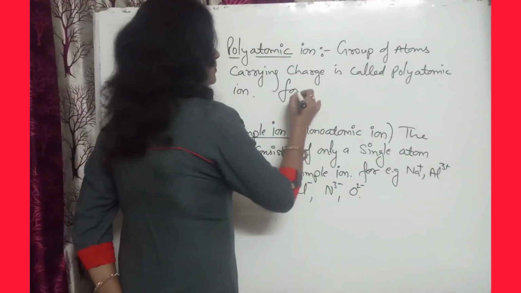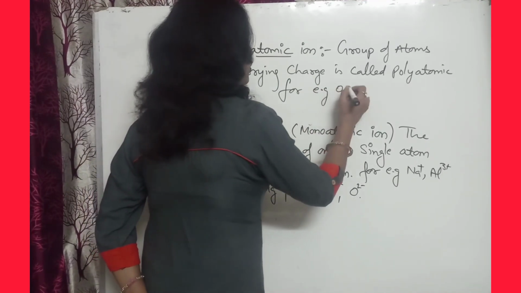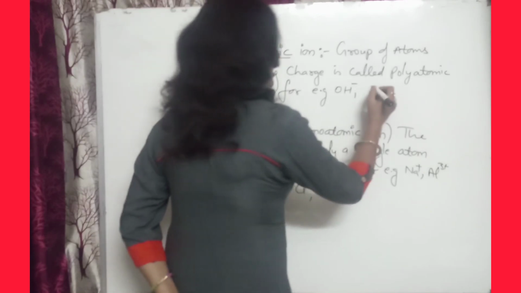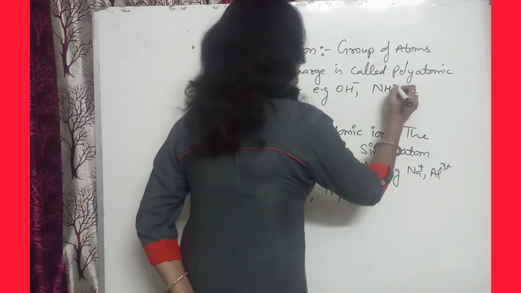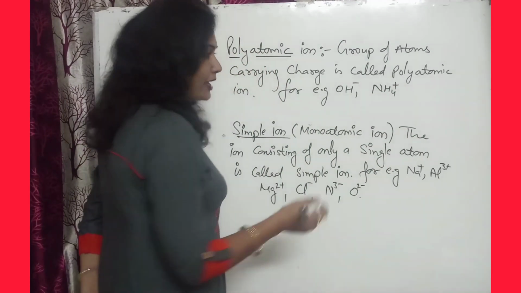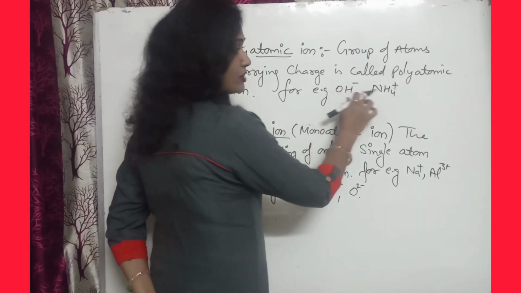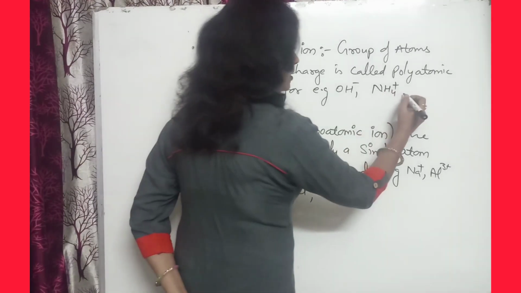For example, OH negative, hydroxide ion. NH4 positive, ammonium ion. Different groups are there: oxygen and hydrogen, nitrogen and hydrogen. Okay.